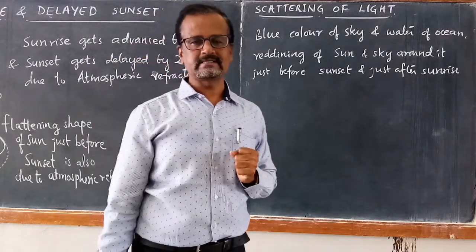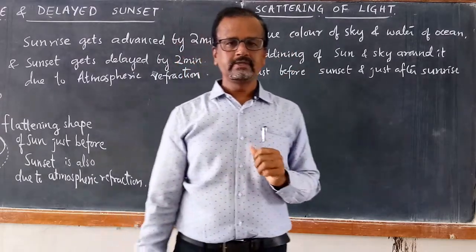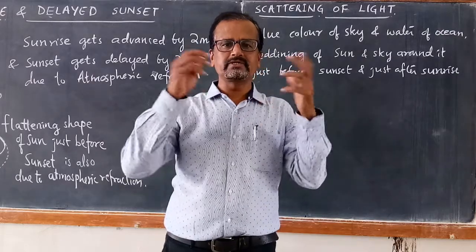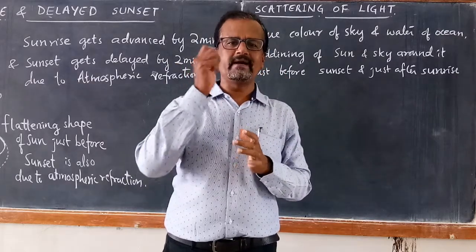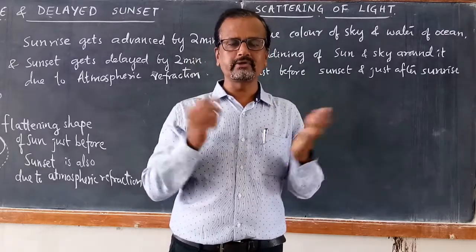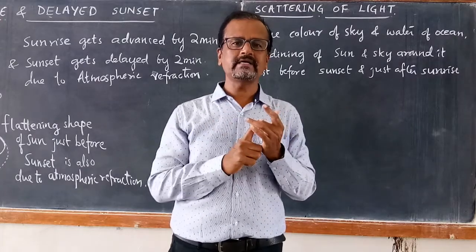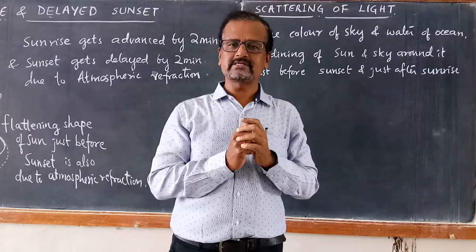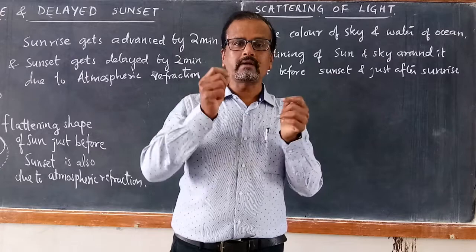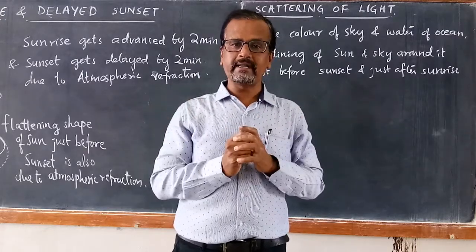What is the reason for this? The reason for this is scattering of light. You see, when the light enters our atmosphere, the atmosphere consists of several fine particles like air molecules. You know air molecules. Air consists of nitrogen, oxygen, carbon dioxide and other rare gases, along with dust particles, water molecules in the water vapor, and smoke particles.